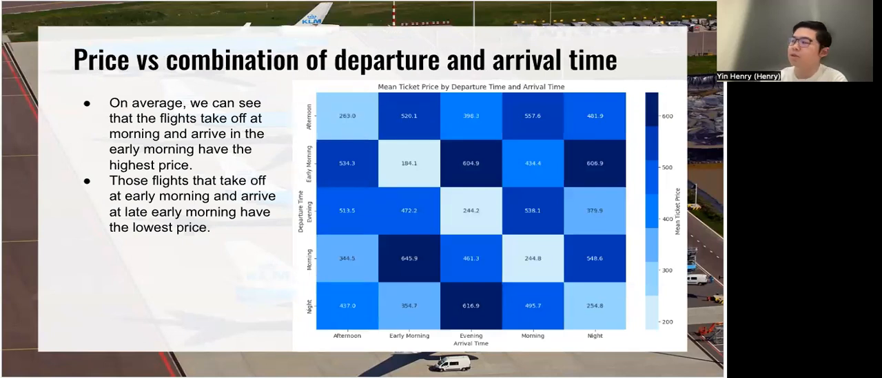And based on the heat map, we can see on average, the flights that take off in the morning and arrive in the early morning have the highest price. And those flights that take off in the early morning and arrive in the late early morning have the lowest price.